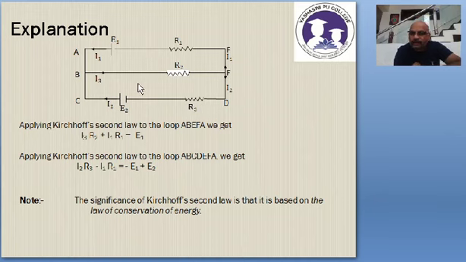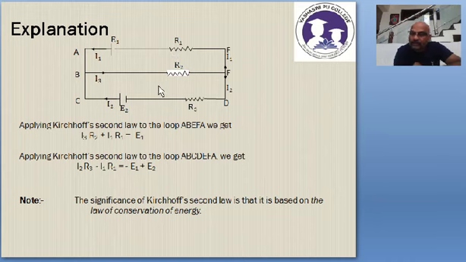What is the second loop? The second loop is B, C, D, E, B. The first loop is A, B, E, F, A. That is one mesh. This one is the second loop.